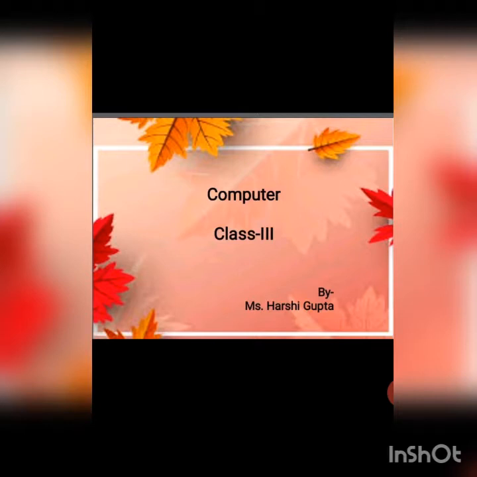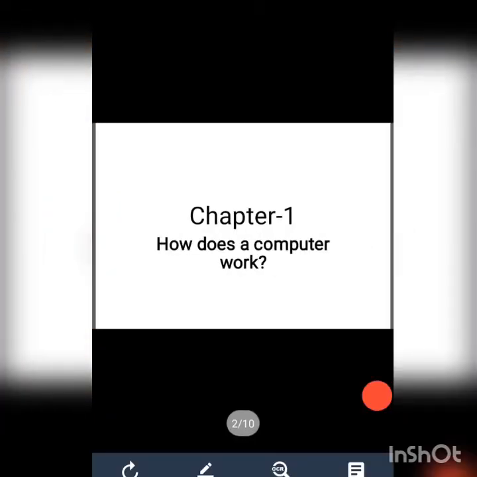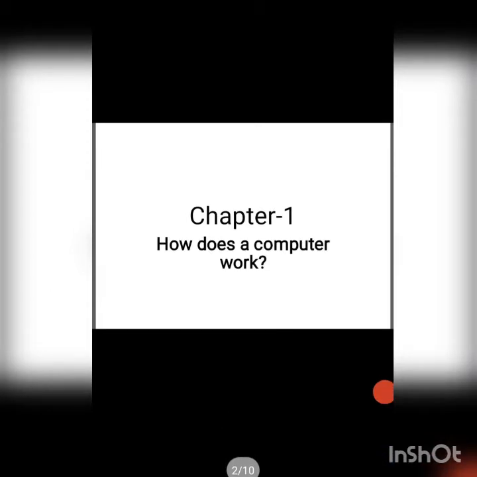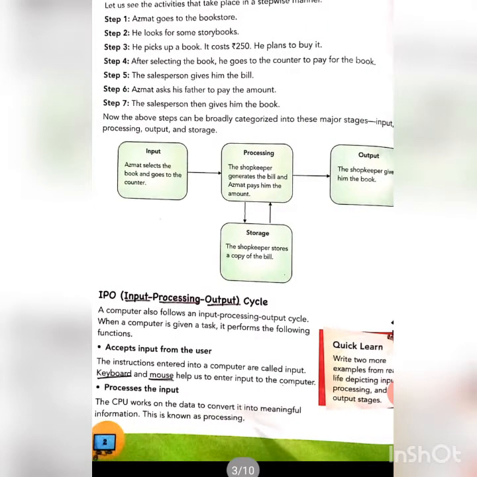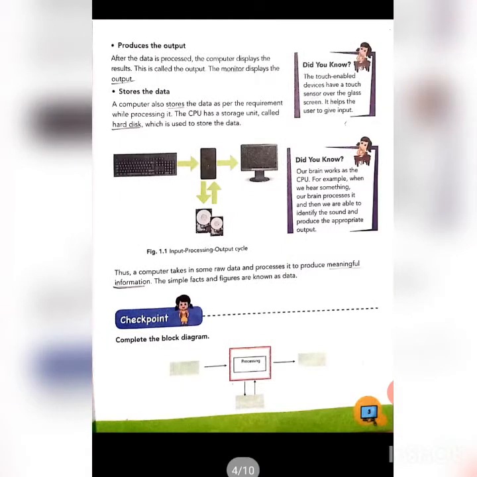Earlier we have done the chapter how does a computer work. Let's have a quick revision. We know that a computer works on IPO cycle where a computer accepts the input from input devices like keyboard, mouse, etc., and it processes it with the help of CPU, and then it gives us the output in the output devices, and it also stores the data in its hard disk. So this is the process that a computer works on IPO cycle.